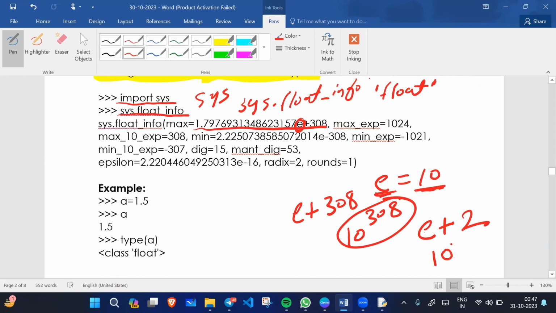It means 10 to the power 2. If I write e-2, what does it mean? It means 10 to the power minus 2, or we can say 1 upon 10 to the power 2, or 1 upon 100. So this is the meaning of e. e is nothing but exponential.